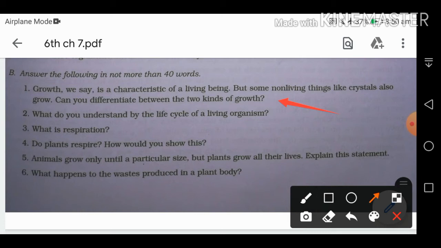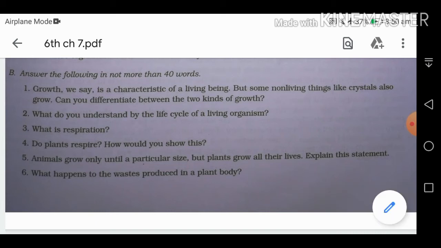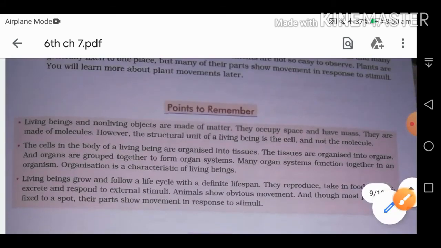So what is the difference between the two kinds of growth? Non-living things grow when something is added from the outside, but living things grow when cells redivide or reproduce from the inside. Let me show you also.